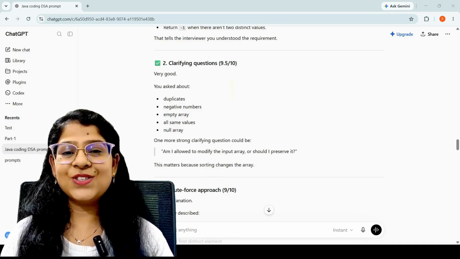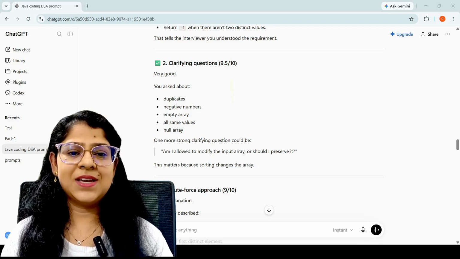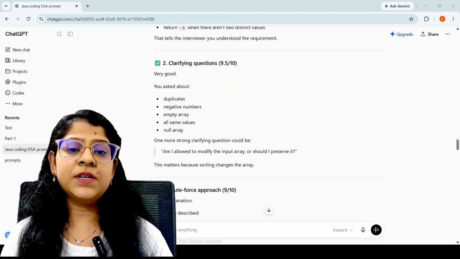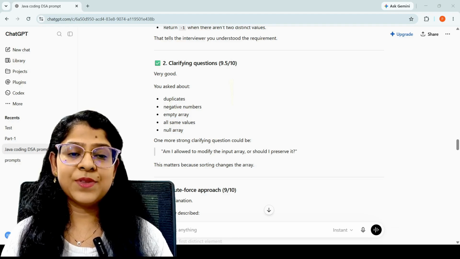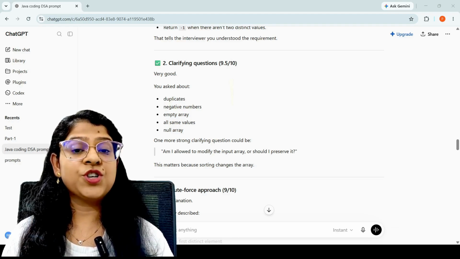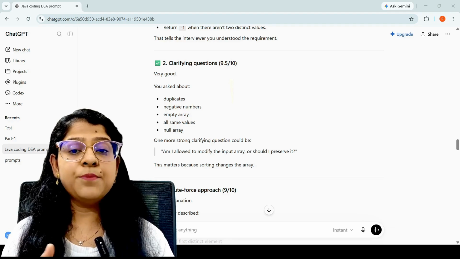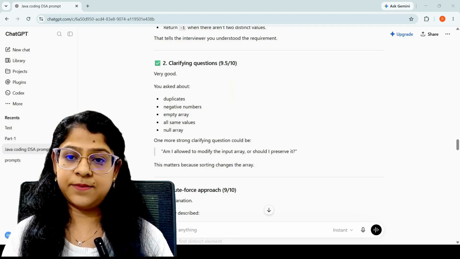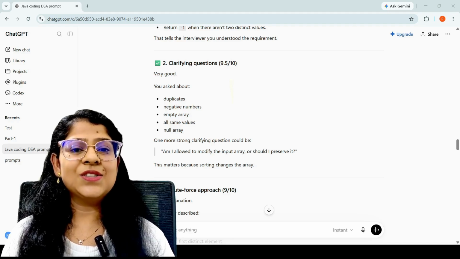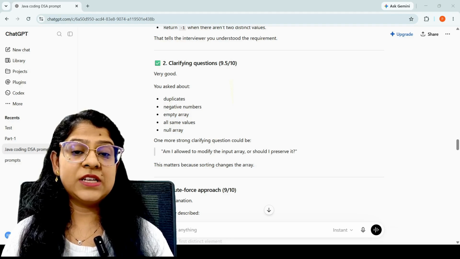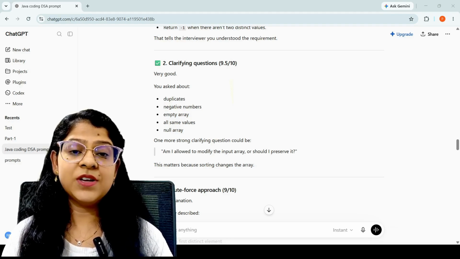But it also suggested improvements. For example, it recommended asking one additional interview question. That is, am I allowed to modify the input array? So that's actually an important question because my brute force solution sorts the array, which changes the original input. So this is exactly the kind of detail many candidates forget during interviews.